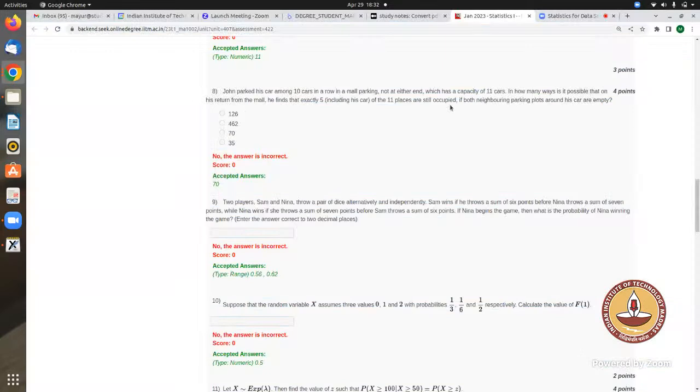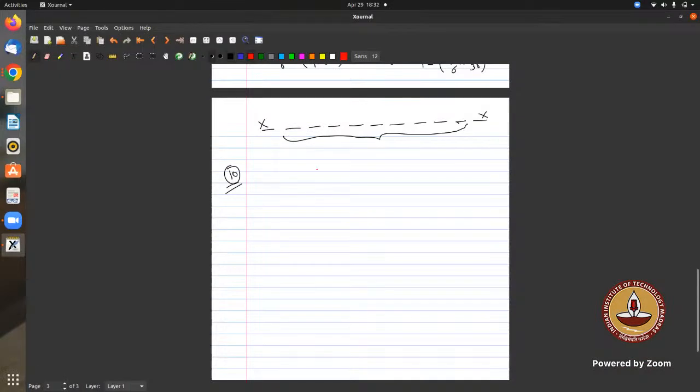Now, the second thing is, in how many ways is it possible that on his return from the mall he finds that exactly 5, including his car, of the 11 places are still occupied, if both neighboring parking lots around his car are empty? What does that mean? Let's say he has parked his car here, correct? Then nobody is in this slot. These slots are empty.